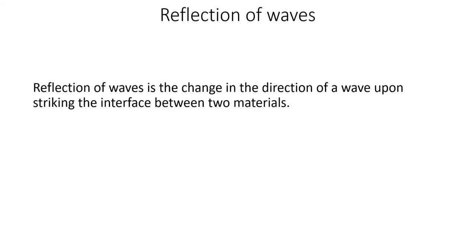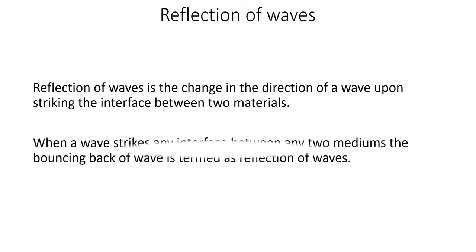Okay. Now we are going to discuss the reflection of waves. Last year you studied the reflection of sound waves. Here we are discussing reflection of waves generally. Reflection of a wave is the change in the direction of a wave upon striking the interface between two materials. So when it strikes the interface between two materials, reflection takes place, because of which the direction of the wave gets changed. So when a wave strikes any interface between any two media, the bouncing back of the wave is termed reflection of waves. That also you know.